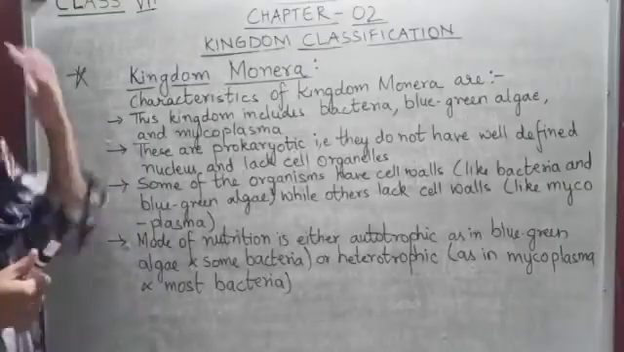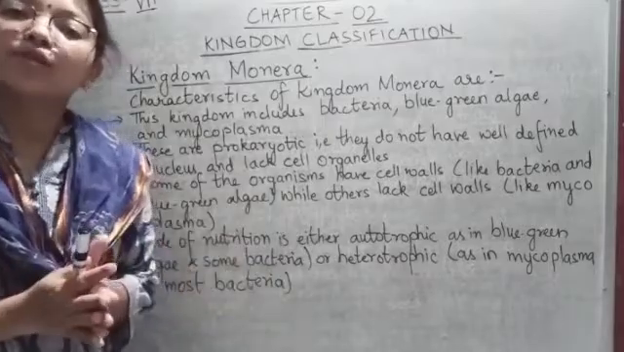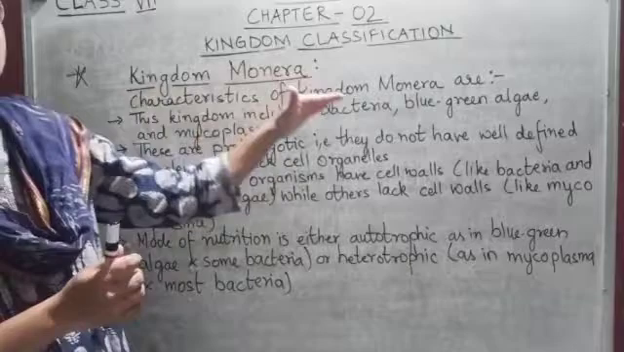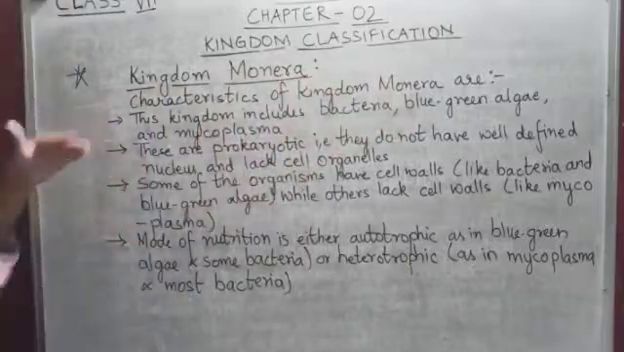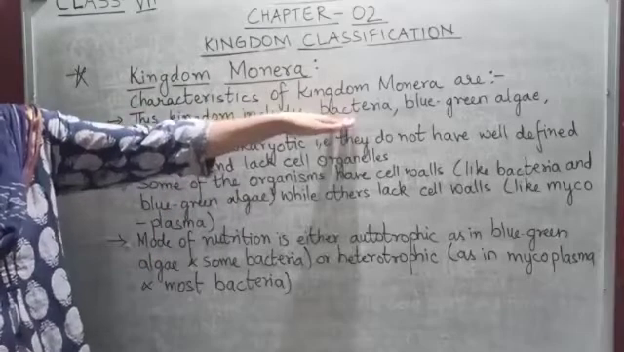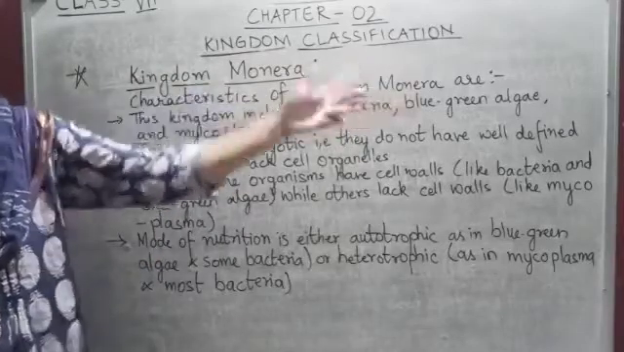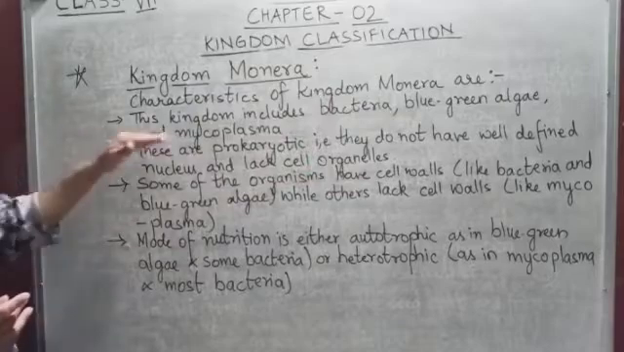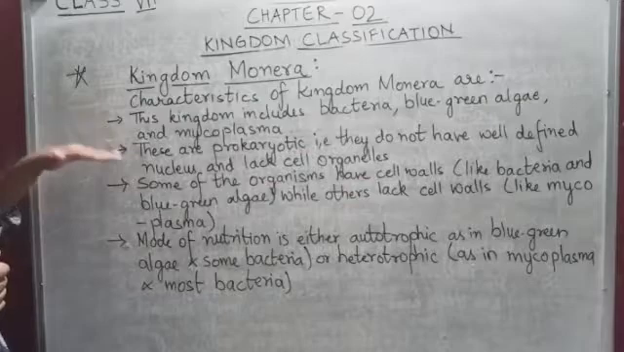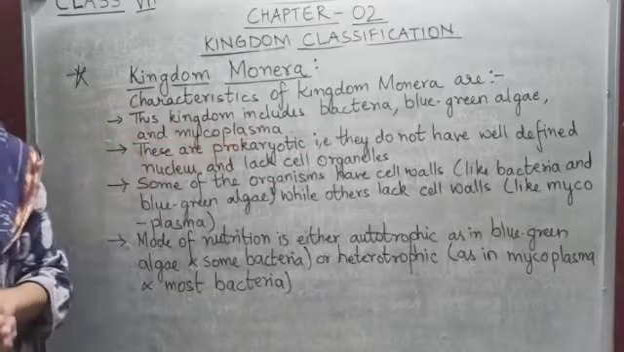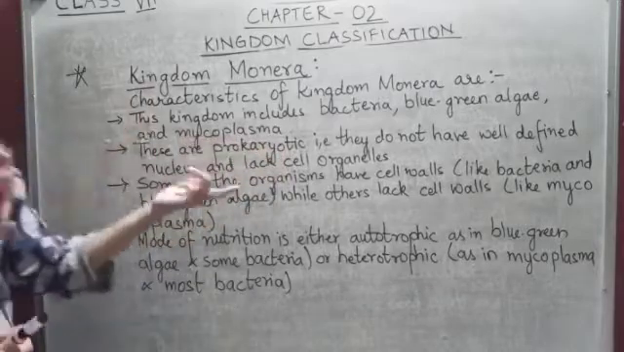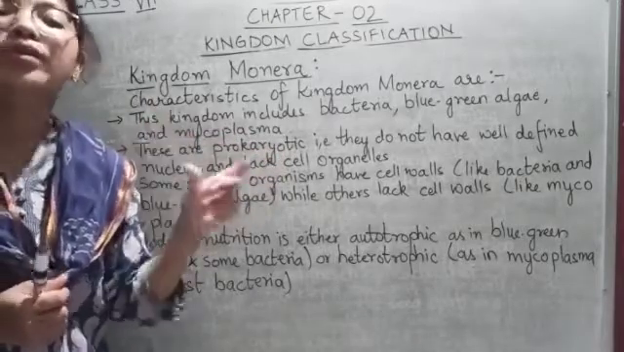Now students, let us study about the characteristics of Kingdom Monera. The first characteristic is that this kingdom includes bacteria, blue-green algae also known as cyanobacteria, and mycoplasma. These are prokaryotic. Now what does this mean? Prokaryotic means that they do not have a well-defined nucleus.